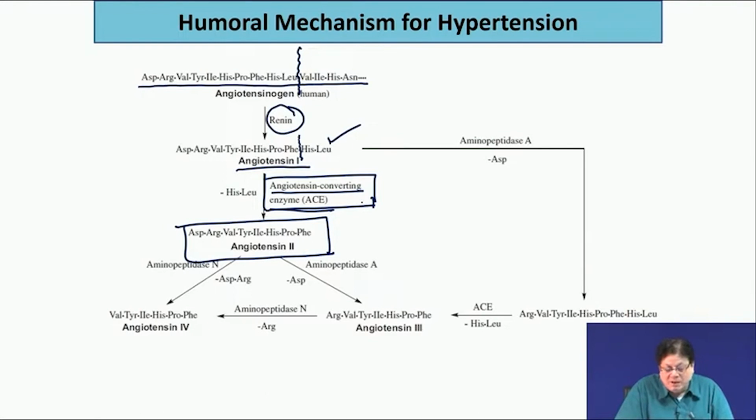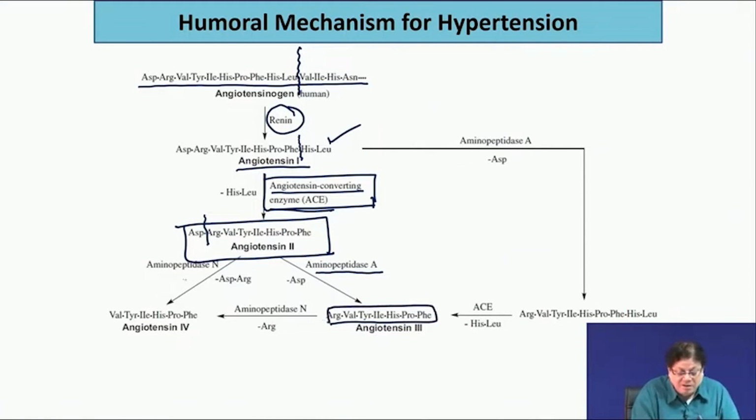However, just to extrapolate a little bit, angiotensin 2 can also be degraded further by an aminopeptidase. Aminopeptidase means it cleaves from the amine side, the nitrogen side. So, aminopeptidase takes the aspartate off and forms what is called angiotensin 3, and another aminopeptidase N cleaves the dipeptide from the N terminus.